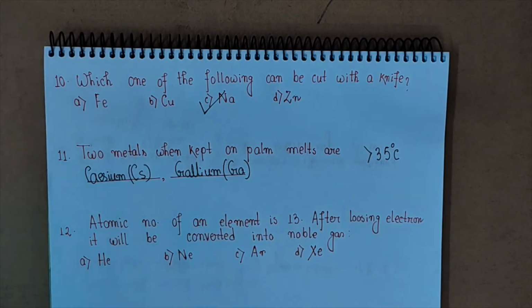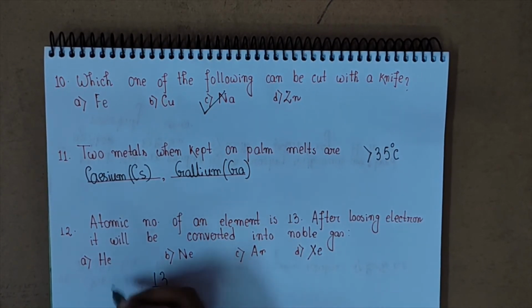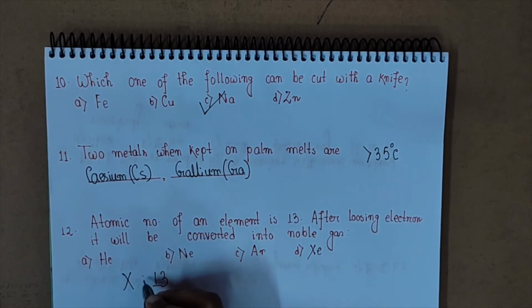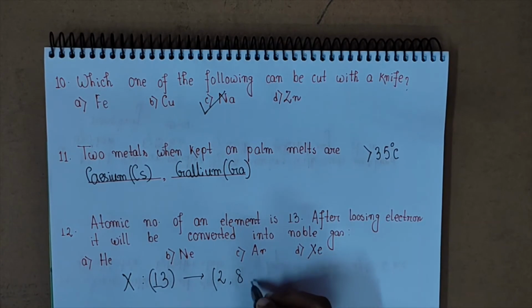Now the next question. The atomic number of an element is 13. After losing electrons, it will be converted into a noble gas: helium, neon, argon or xenon. Suppose the element is X, and it is 13. So what should be the electronic configuration? 2, 8, 3.